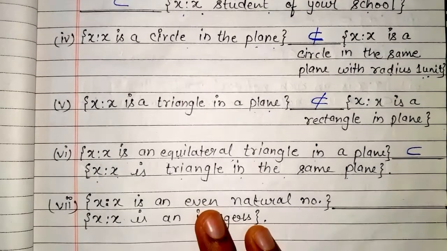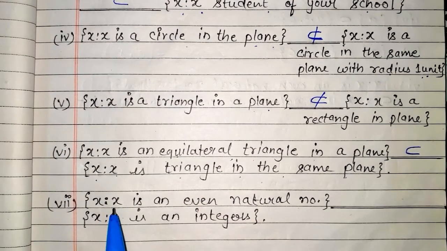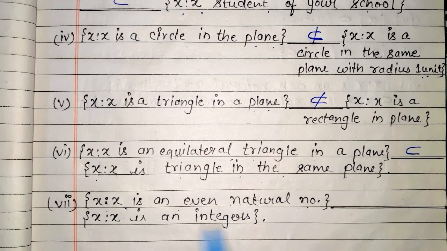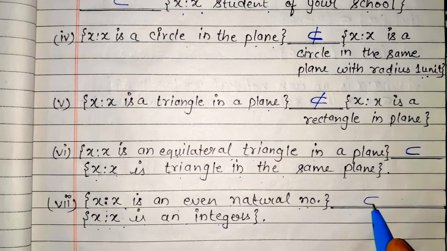and next, the first set is {x : x is an even natural number}, and the second set is {x : x is an integer}. So we clearly see here that integers contain all the even natural numbers. So we say the first set is a subset of the second set.